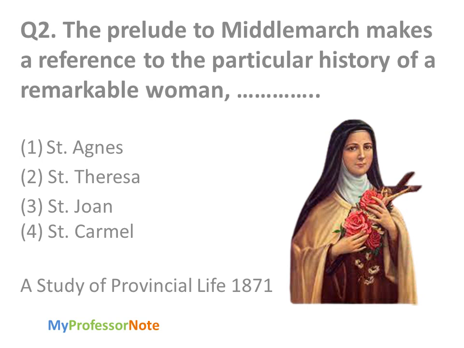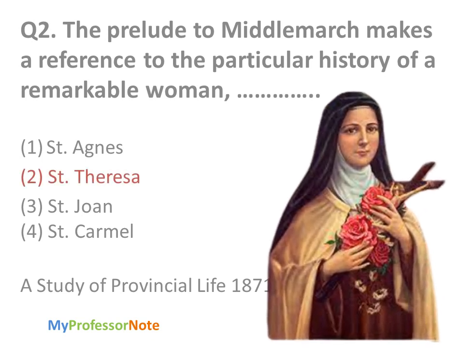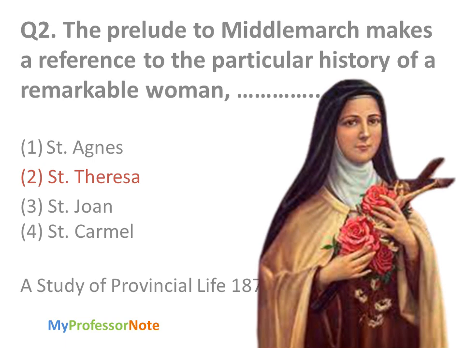This novel talks about the structure of society of that time period, the status of women, education, political structure and religion. The right option here is Theresa. She is the lady to whom the novel makes a reference.